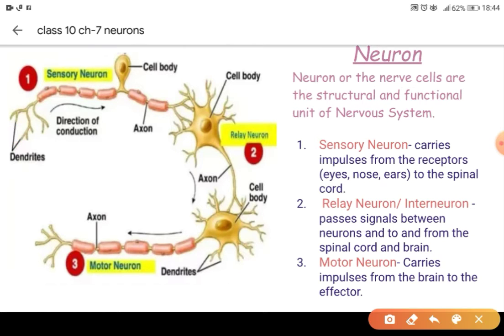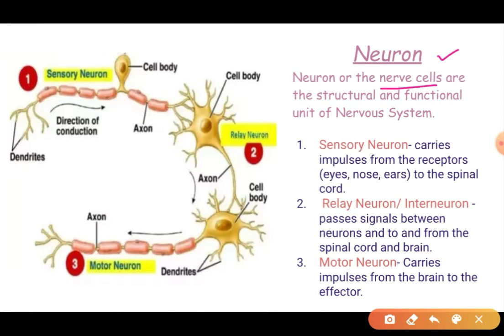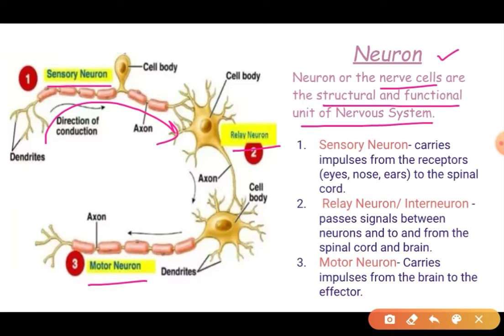Neurons are the nerve cells, and these nerve cells are the structural and functional unit of the nervous system. We are learning about the nervous system here, and in this nervous system the basic unit is the neuron. We have three types of neurons: the sensory neuron, the relay neuron and the motor neuron. The sensory neuron's function is to bring the message to the brain or the spinal cord from the receptors. We have learned that receptors are the sense organs.